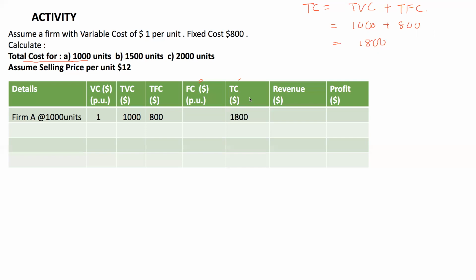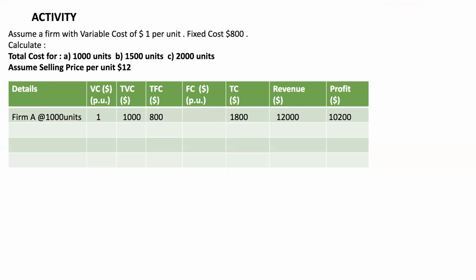What is the revenue? They're going to sell at $12 per unit. How many units? 1,000 units. So the revenue would be $12 per unit into 1,000, which is going to give you 12,000. What is your profit? Your revenue minus the total cost, which gives you the profit of 10,200.